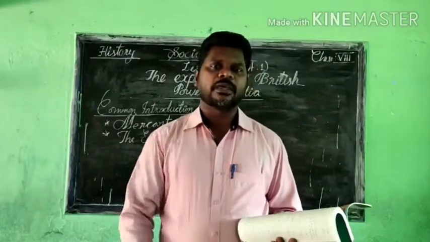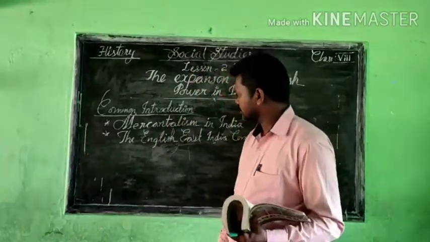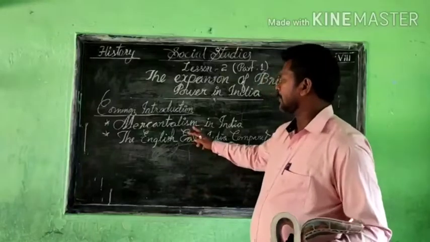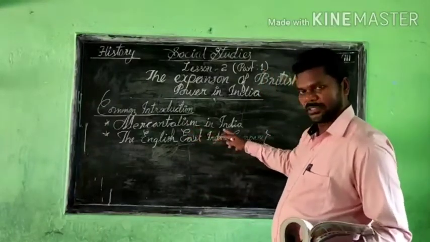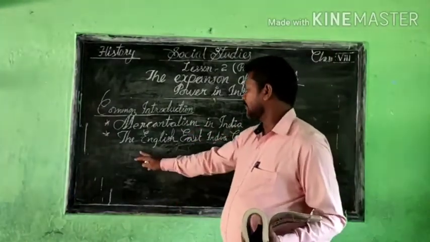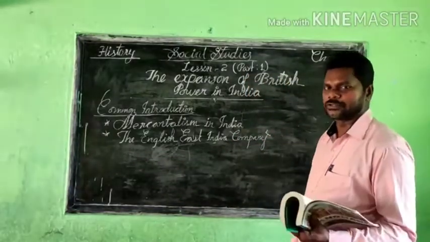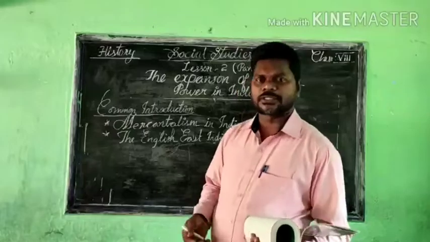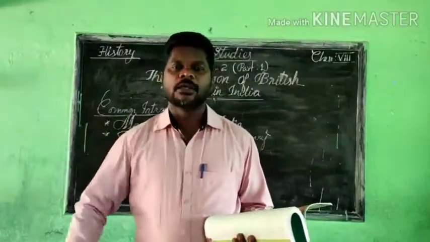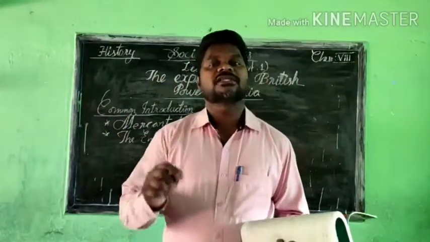Today we are going to deal with two different topics. The first is mercantilism in India, and the second is the English East India Company. These two topics only we will deal with today, and the rest we will discuss in episodes 2, 3, 4, and 5, so that we are able to complete this lesson completely.